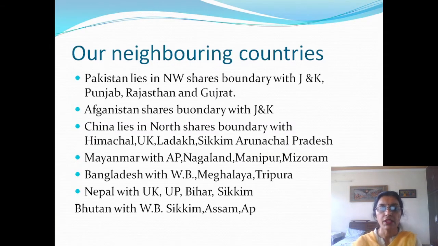Now, see, the neighboring countries share boundaries with our states. Pakistan with Jammu Kashmir, Punjab, Rajasthan and Gujarat. Afghanistan with only Jammu and Kashmir. China with Himachal, Uttarakhand, Ladakh, Sikkim, Arunachal Pradesh. Myanmar with northeastern states. Bangladesh with West Bengal, Meghalaya and Tripura, and Nepal with Uttarakhand, Uttar Pradesh, Bihar and Sikkim. Bhutan with West Bengal, Sikkim, Assam and Arunachal Pradesh.